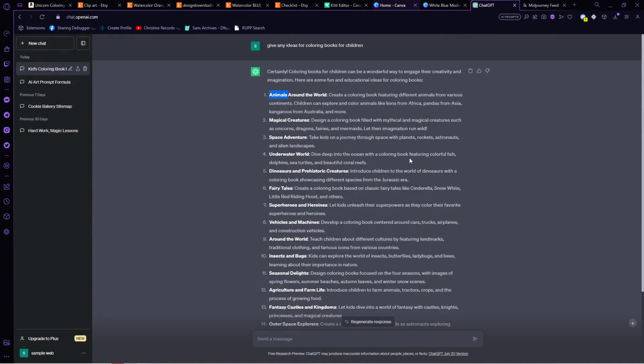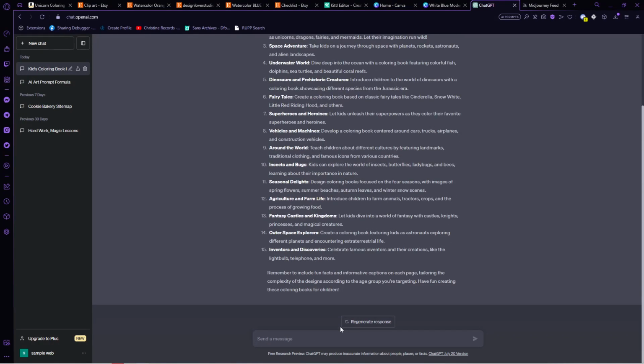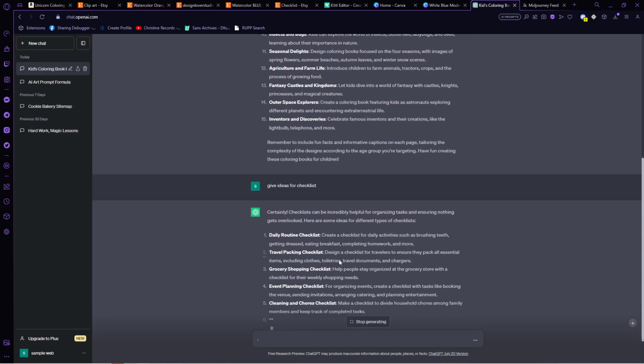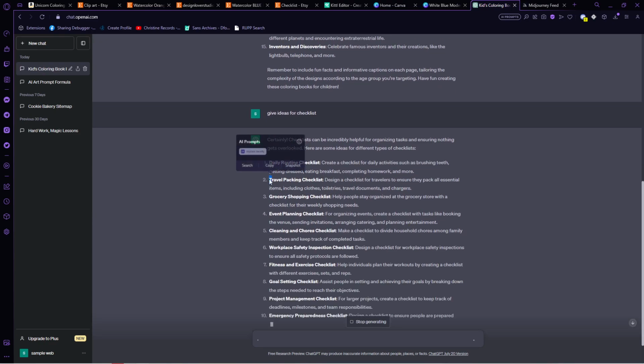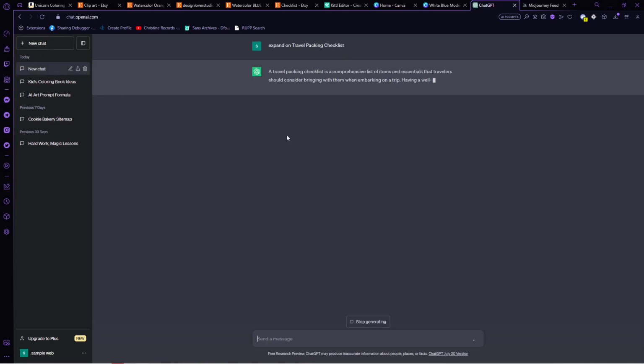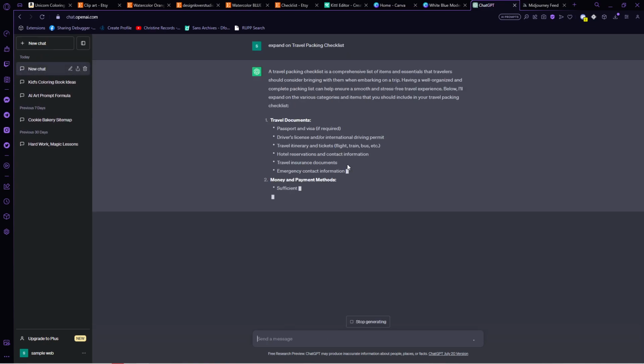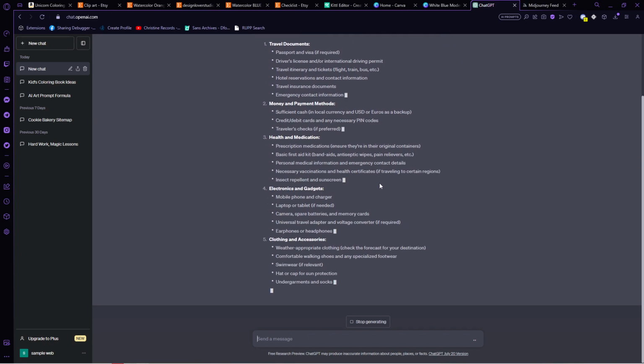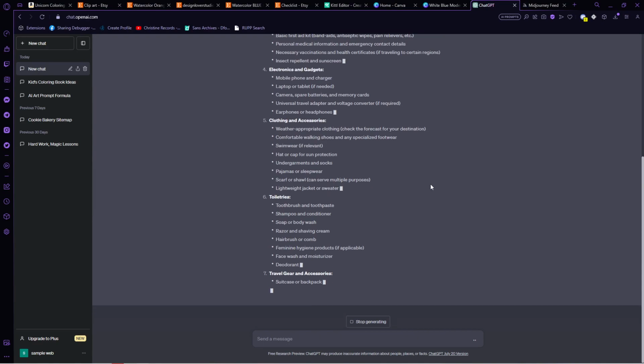Now, we can utilize ChatGPT and Canva for this one. Open Canva and then let's ask ChatGPT to give us ideas for checklist. Enter that in and as you can see, it will give you checklist ideas which you can make a layout. Now, if you have something that you like in here, just ask ChatGPT to specify and expand on it so that you know what to put on your checklist layout. Let's say we want this travel checklist. So just type that in and then wait for it to generate.